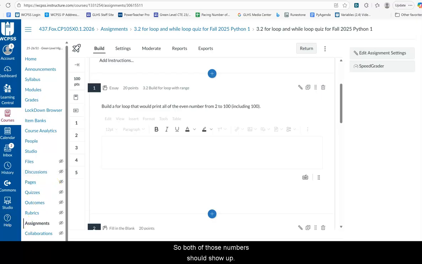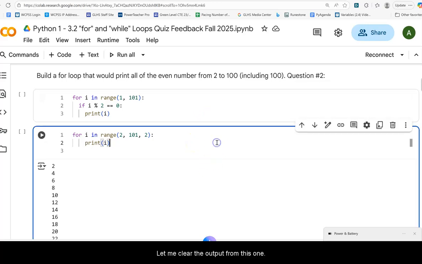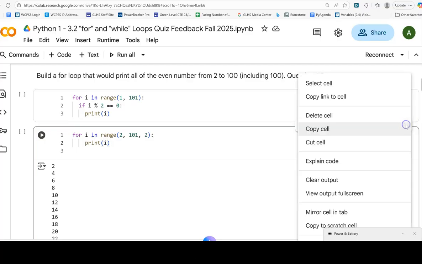So both of those numbers should show up. Okay, so we're going to look at a couple of different ways to do that. Let me clear the output from this one.